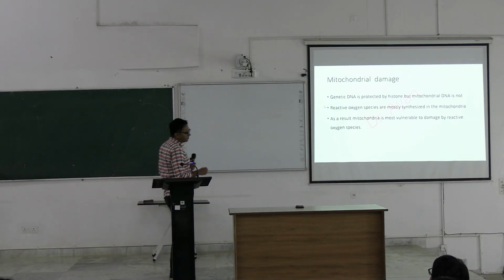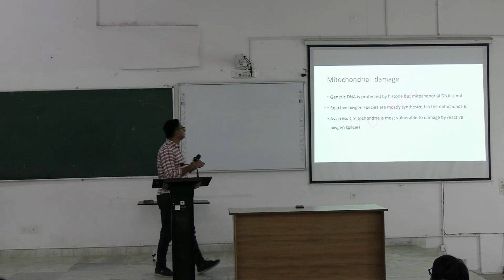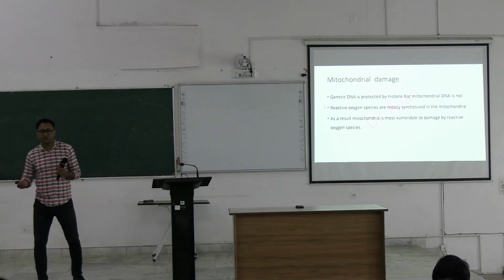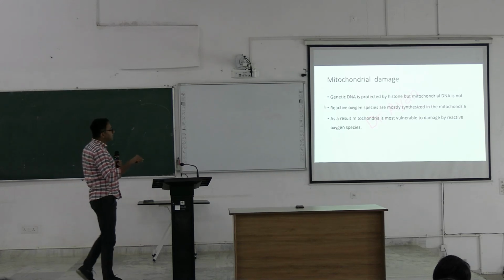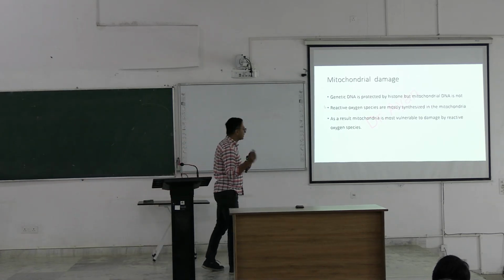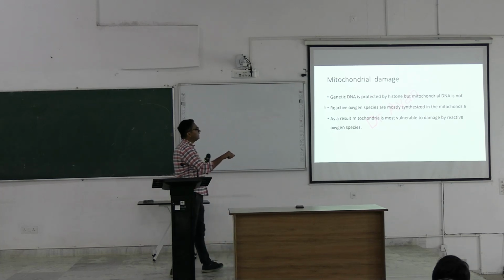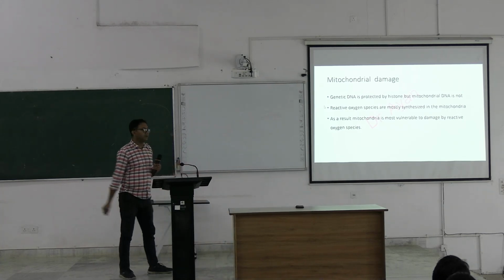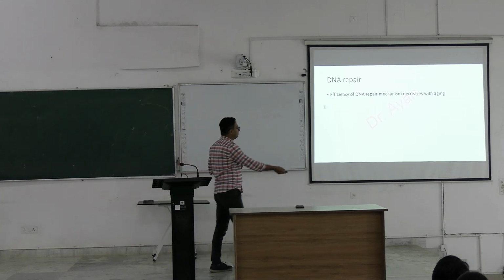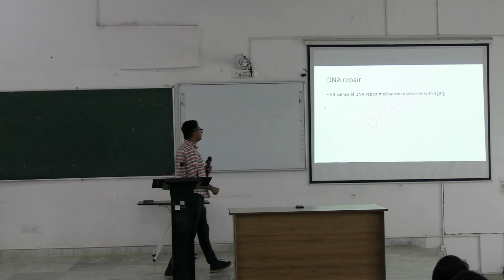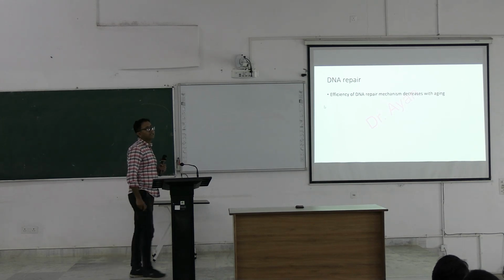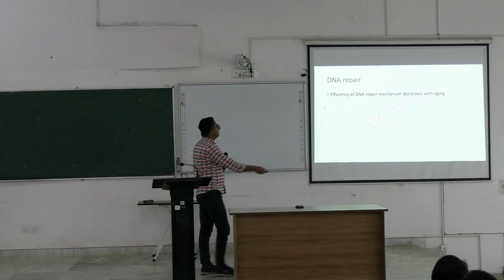So mitochondrial damage: genetic DNA is protected by a protein called histone protein. So genetic DNA is protected by histone, but not mitochondrial DNA. Mitochondrial DNA is unprotected, and as a result, mitochondrial DNA is the most vulnerable DNA for damage by reactive oxygen species. And the efficacy of the DNA repair mechanism decreases with age.